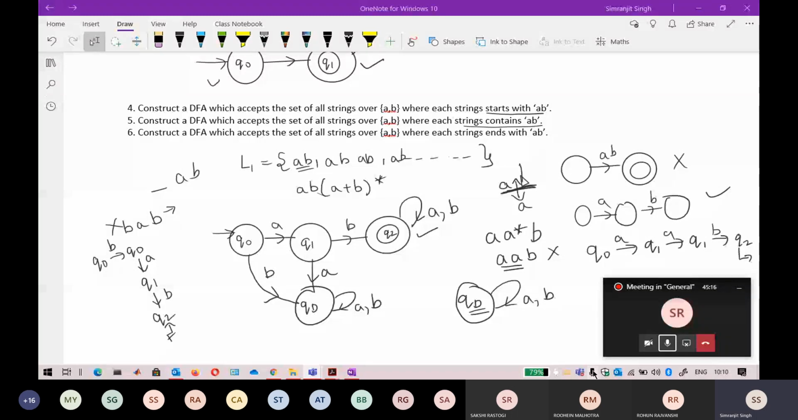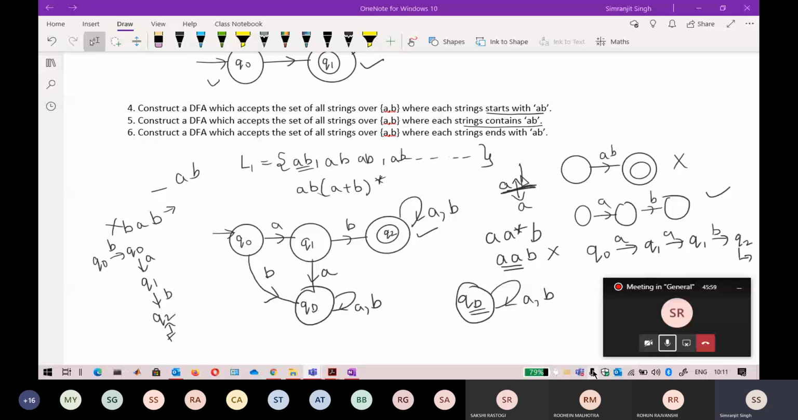Okay, Rohan, I think that is correct. Rohan Malhotra, for containing AB, this automata is absolutely correct. And Rohan, you have drawn ending with AB, I think. Yes, yes, ending with AB. Okay, it seems correct. Just you have to put a B from Q1 to QF. If you put a B, that is absolutely correct. Your automata is absolutely correct for ending with AB.